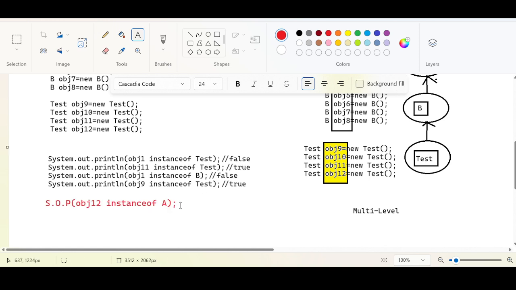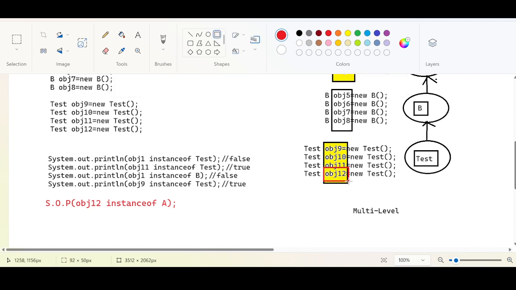Is there anyone who can help me with this answer? If I ask you a question, is obj12, let us identify obj12. obj12 is here. obj12 is of what type? Test type. We know visibly by looking with our eyes that obj12 is of test type. I am asking the compiler, the JVM: hey JVM, can you help me with the type of obj12? Is obj12 instance of A?